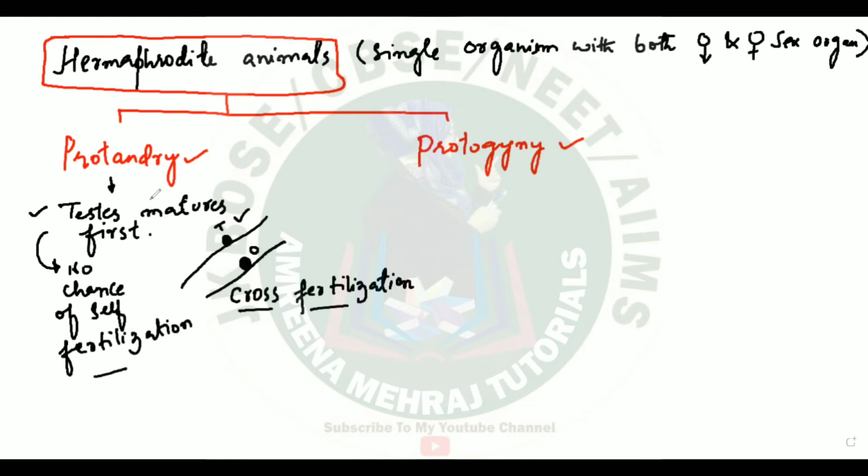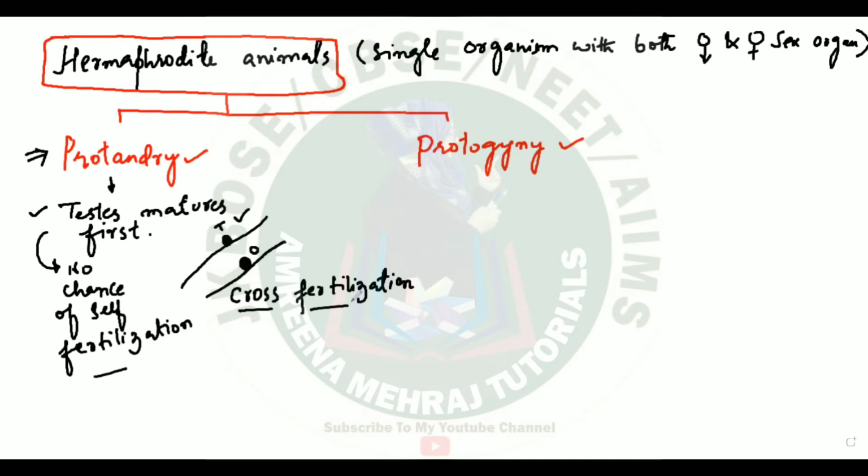So what is protandry? It is the case where the animal itself is hermaphrodite, meaning the same animal has testes and ovaries, but the testes mature first. If the testes mature first, you call this process protandry. Since only the testes are developed, for fertilization the animal has to fertilize with another animal whose ovary is developed.